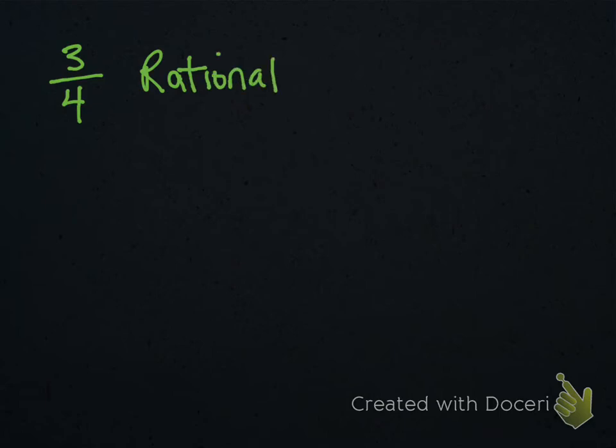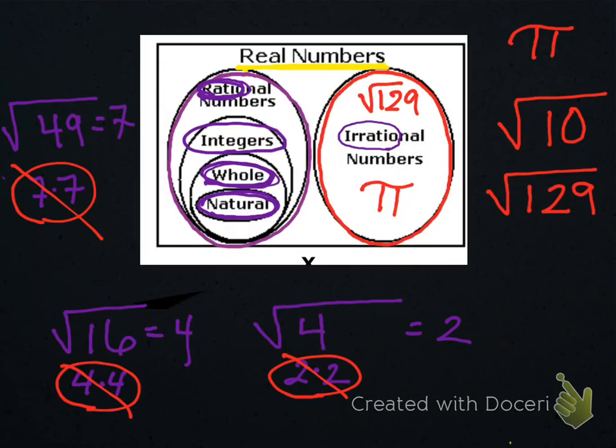Rational. Is there another word? Can we go back to the egg? In our purple egg, is there another number we could use to classify it? Is it a natural counting number? When you were in kindergarten, did you say 3/4? No. They're not whole numbers.